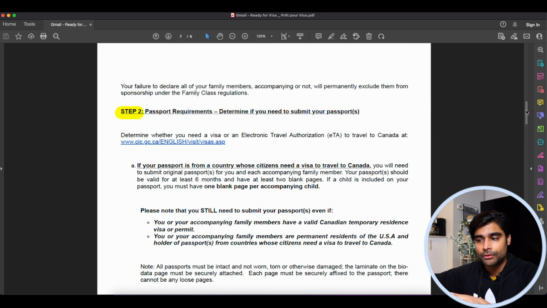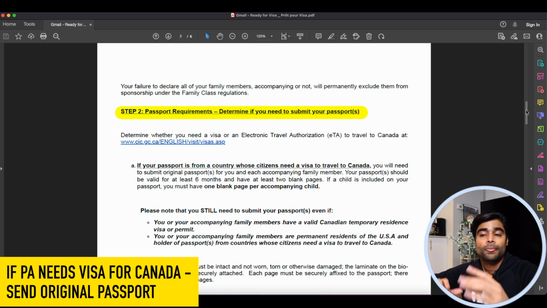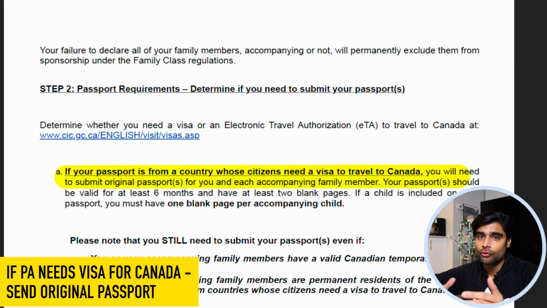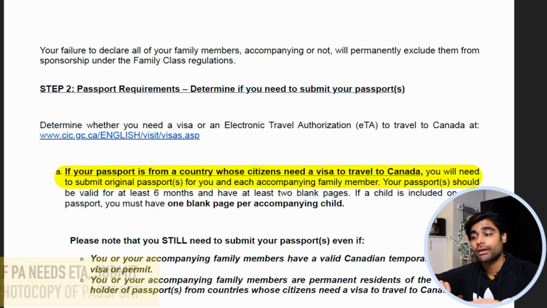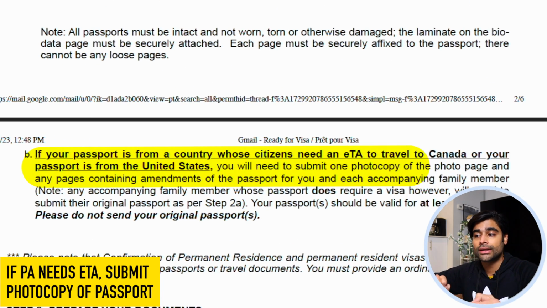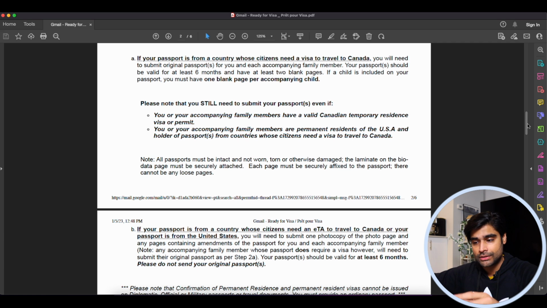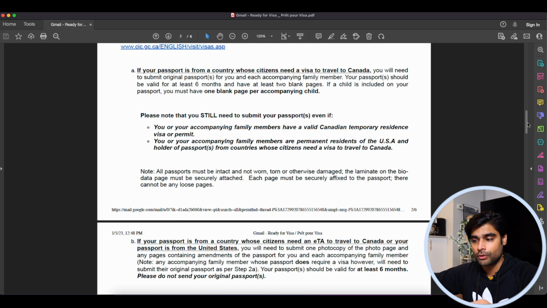So if you look at step 2, passport requirements determine if you need to submit your passport. So if you need a visa for Canada, then you will have to submit your original passport. But if you need an ETA or an electronic travel authorization for Canada, then you will submit a photocopy. And as you can see, the instructions for both the processes are right here.